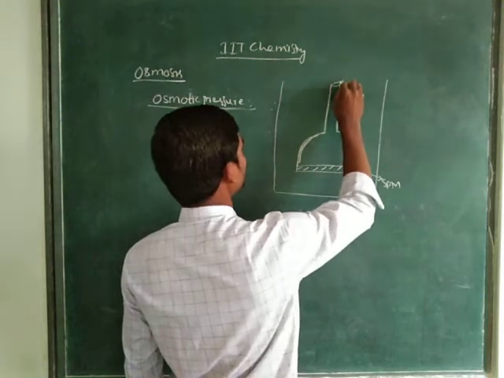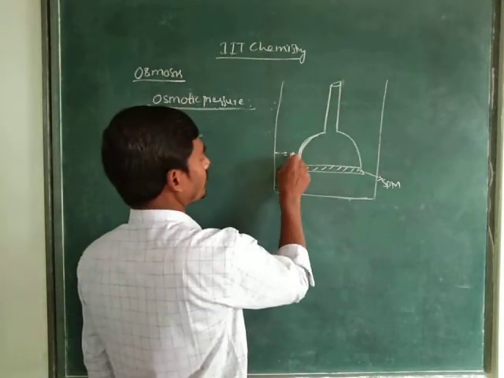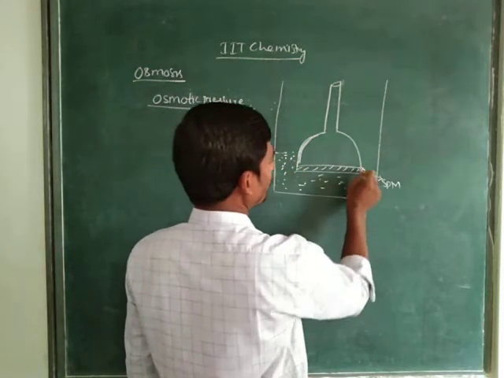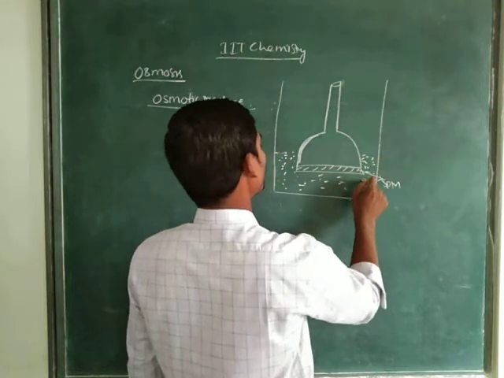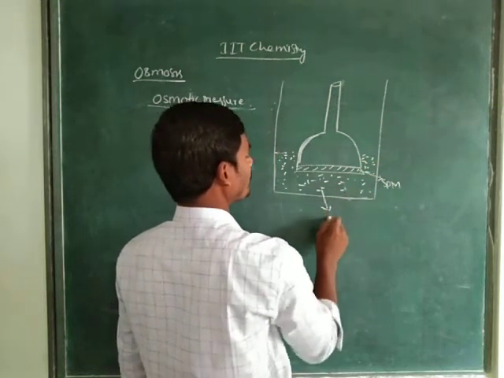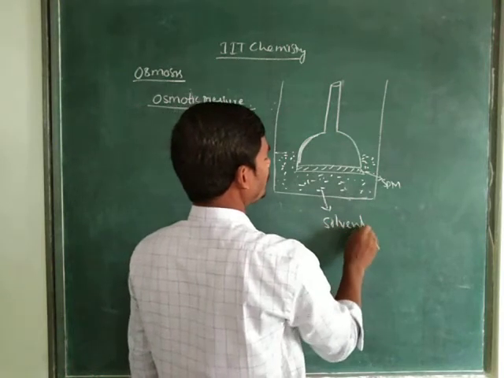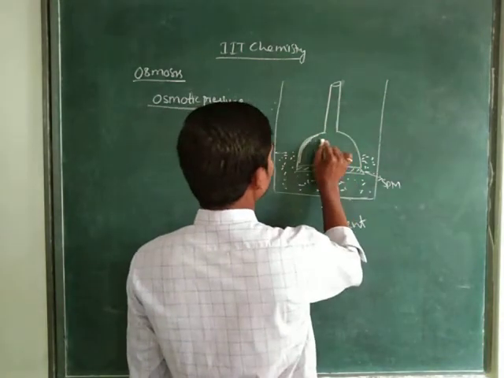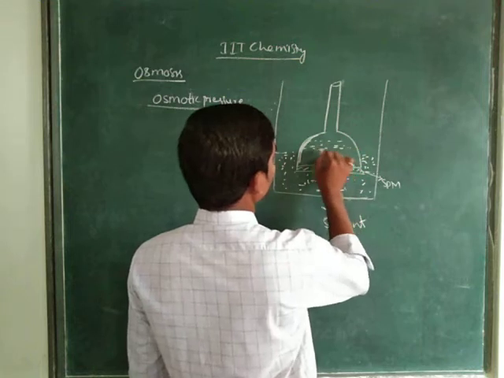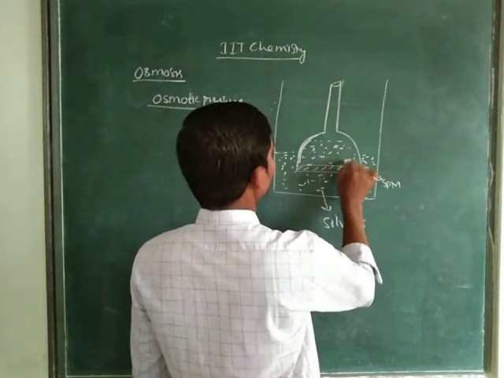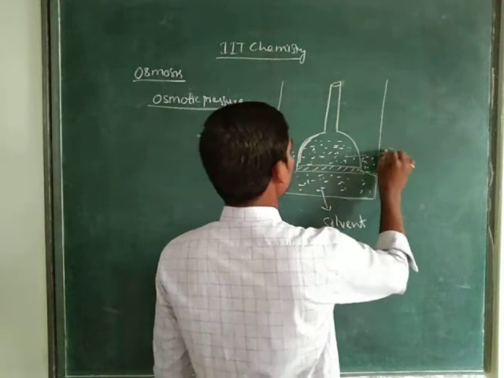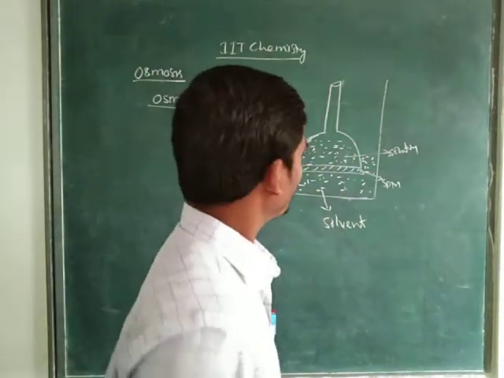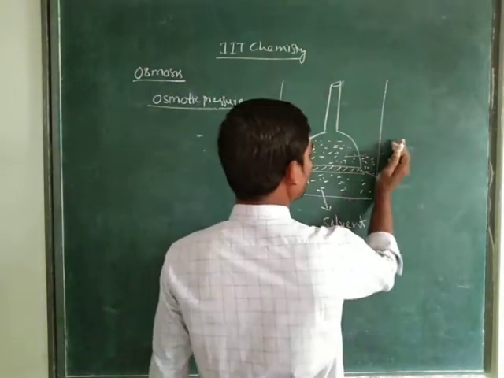In the beaker we take only solvent. In the funnel we take the solution. Right children?